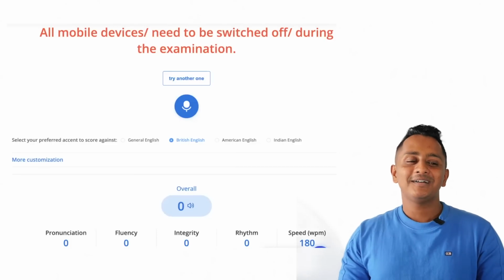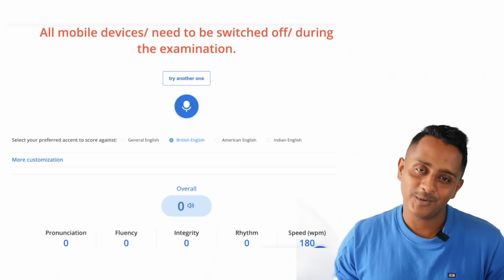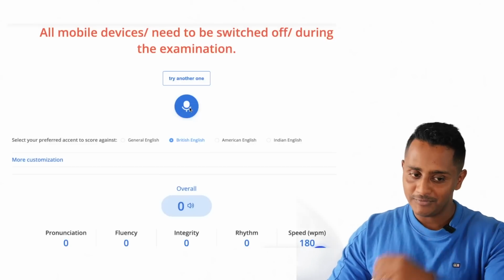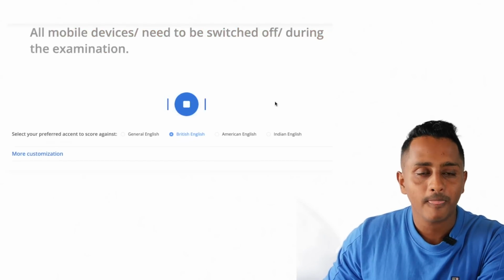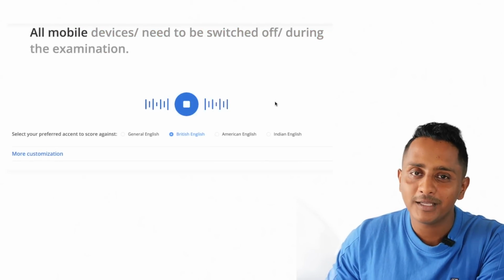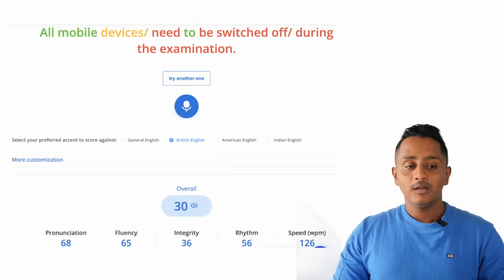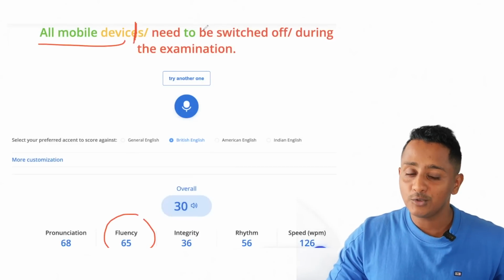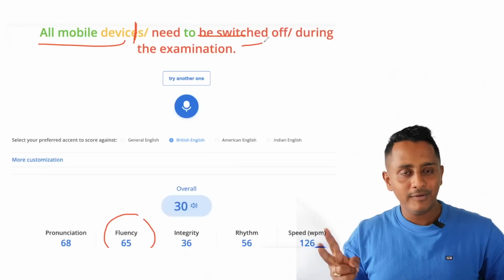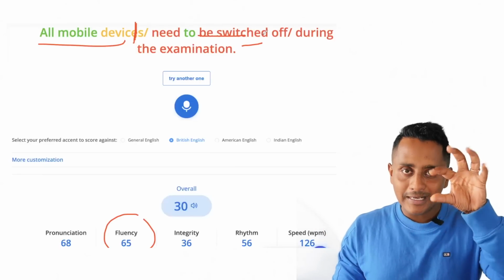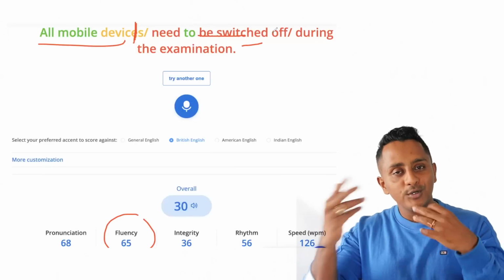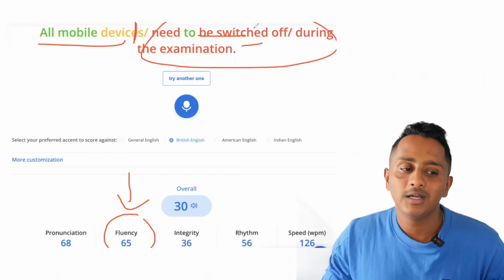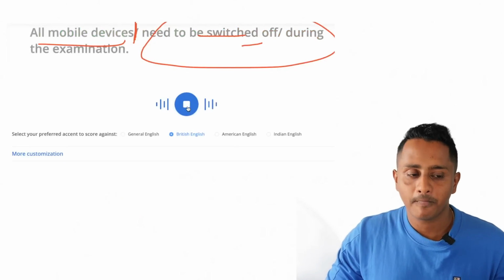People say, right? All mobile devices, I love you, I love you, I love you. Well, you can speak that because you spoke all mobile devices. For example, we'll try this. All mobile devices, I want to buy a brand new car. Again, the fluency got reduced because you spoke a lot. I've told in many videos, it's okay to speak less. Don't speak more. The more you speak, the marks will go down, because much of the content was not matched.